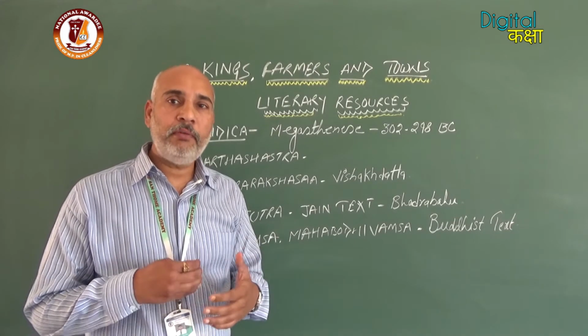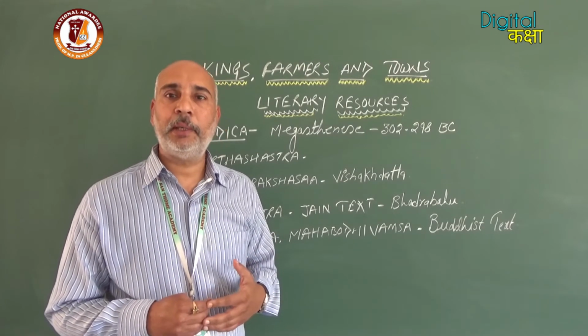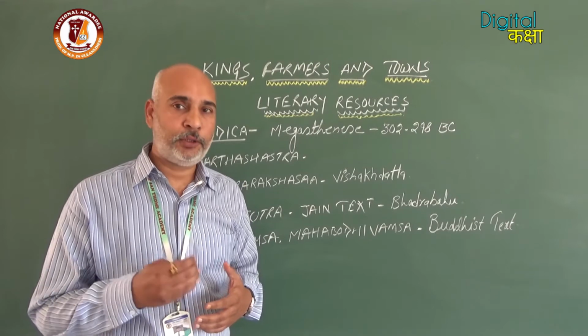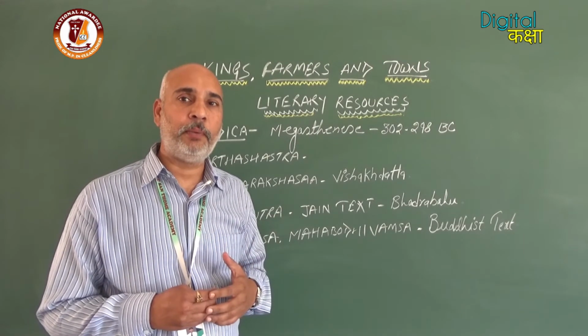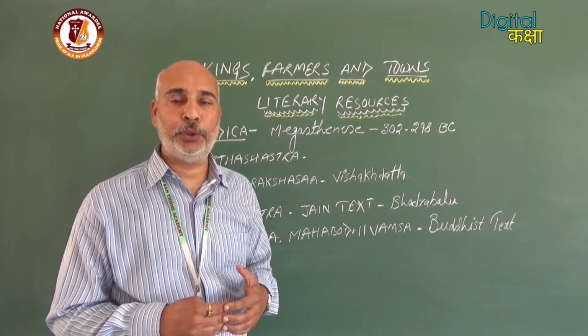Now we will discuss the different types of inscriptions used by Ashoka, because, as we discussed in the previous topic, inscriptions were used on a large scale by Ashoka.